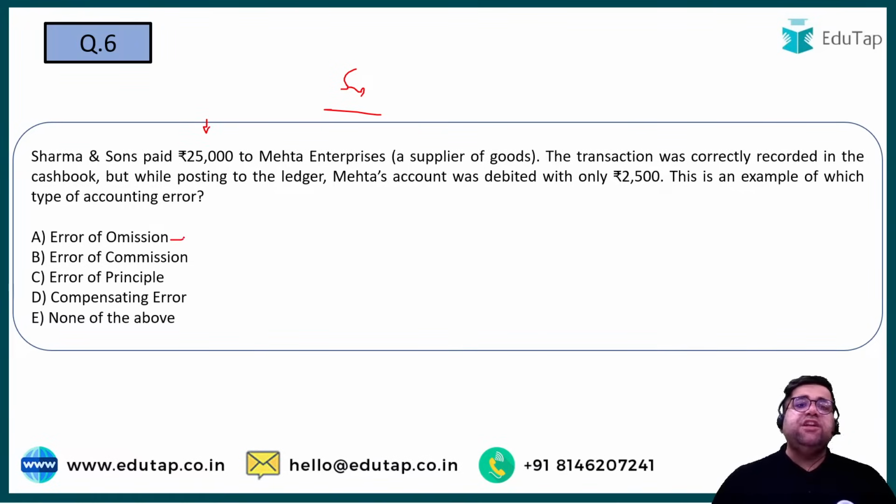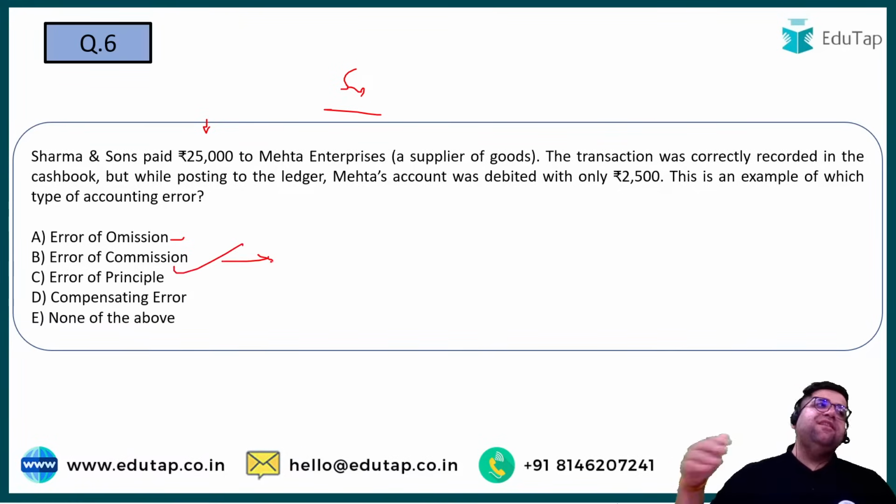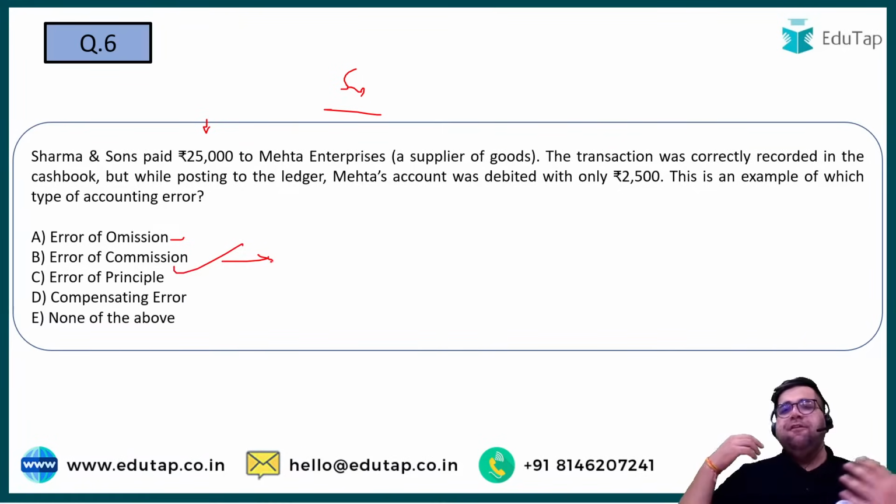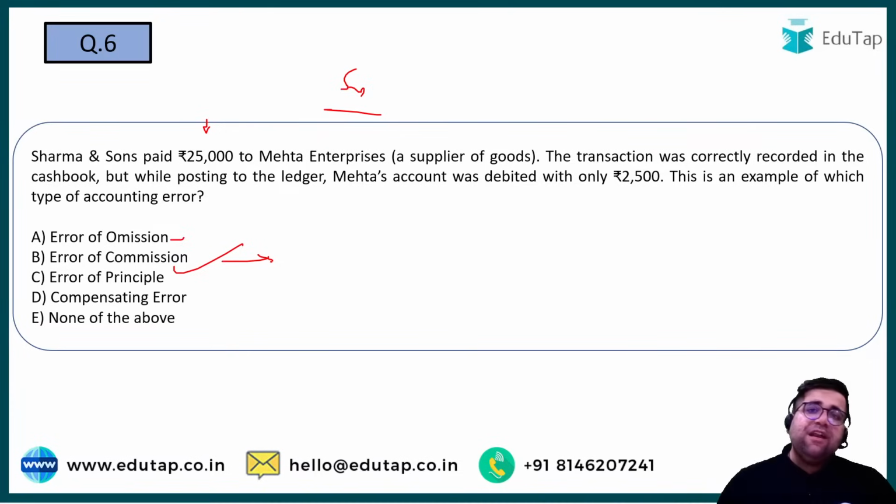This is not an omission error. Omission can be partial or full. Omission means that I have skipped altogether, right? And I could have skipped a certain part also, so that can be a partial omission or a full omission. This is the error of commission. Commission includes that you have posted in the wrong account, or posted with a lesser amount or a higher amount and whatnot. So the answer over here will be option number B.